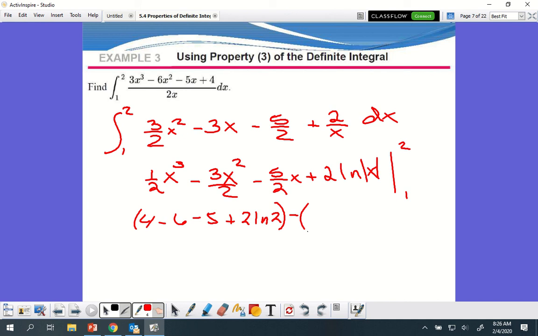There we go. Now top minus the bottom, which is going to give me 1/2 minus 3 over 2 minus 5 over 2. And ln at 1 is 0 times 2. There we go. I'll put plus 0 so we just have a marker there to show what that was.